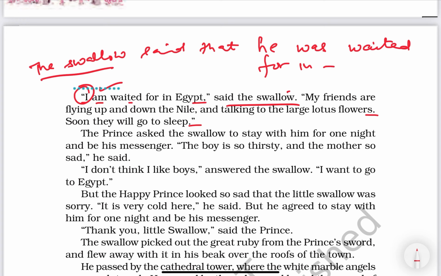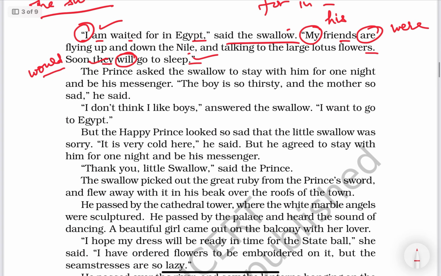Then he added that his friends, is and are change into was and were. His friends were flying up and down the Nile and talking to the large lotus flowers. Soon they would, they is the third person, so it won't change. Will changes into would. Soon they would go to sleep. Right? So many questions are there, so many dialogues with the help of which we can practice reported speech very well.